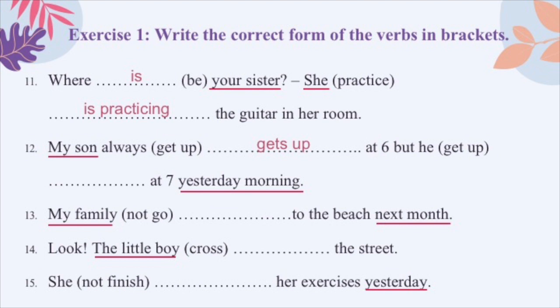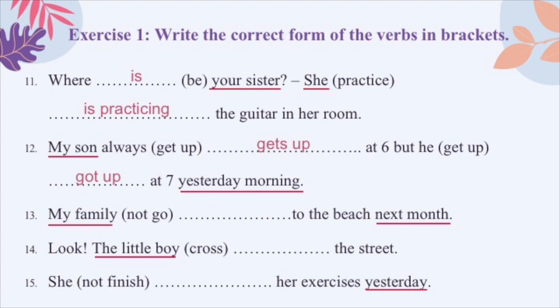In the second part of the sentence, can you see the phrase yesterday morning? Sáng hôm qua. It is a time in the past, right? So we have to use past simple. And what is the past form of get? That is got. So we will write, he got up at 7 yesterday morning.